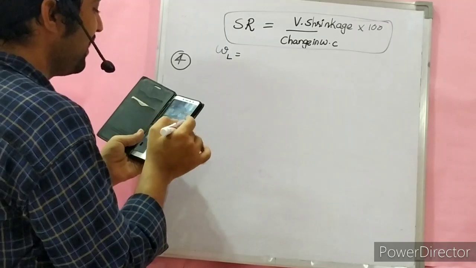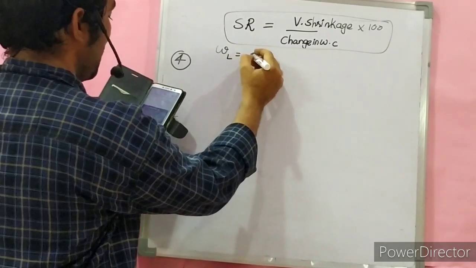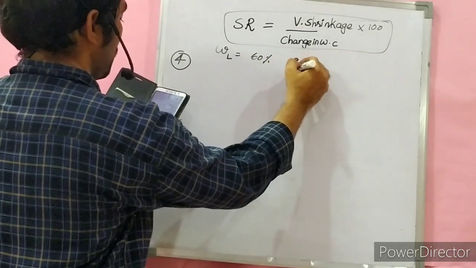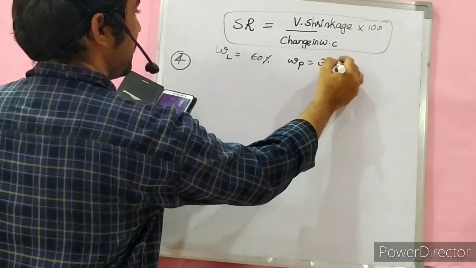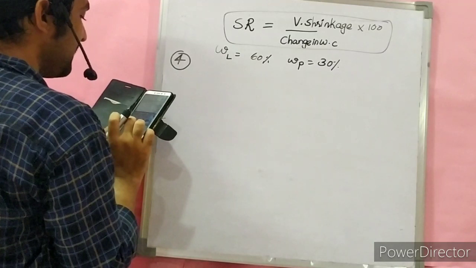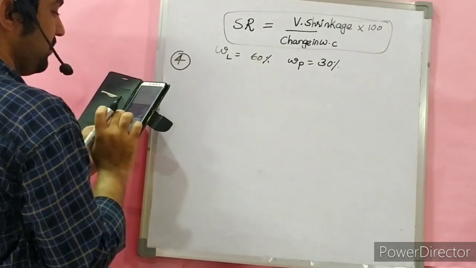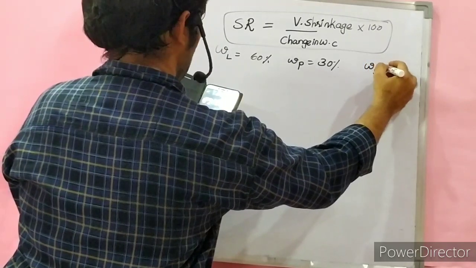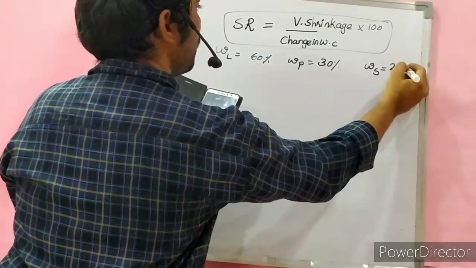The values of liquid limit and plastic limit: first study the liquid limit, 60%. The plastic limit of the question is 30%. What else is given? The liquid limit, plastic limit and shrinkage limit of the soil are 60%, 30% and 20% respectively.